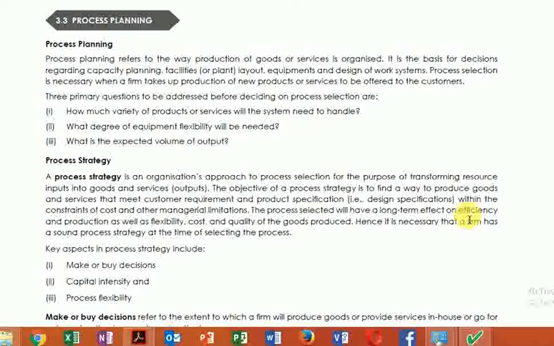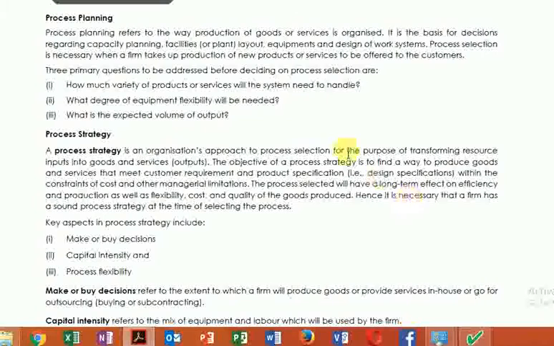It involves everything which I have discussed earlier. Capacity planning is there, proper planning of the layout is there, everything. You can say it is the combination of everything we have discussed till date. In simple terms, you understand. The next part which comes here is process strategy.